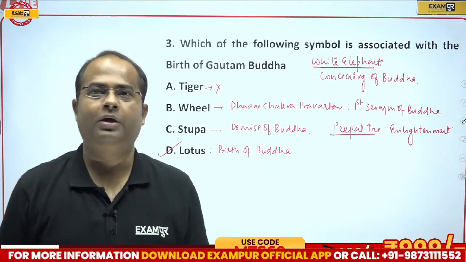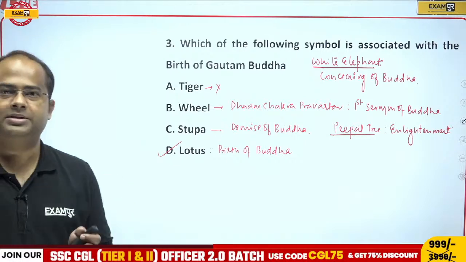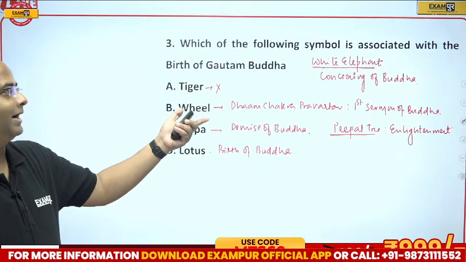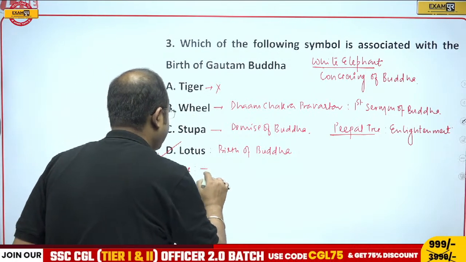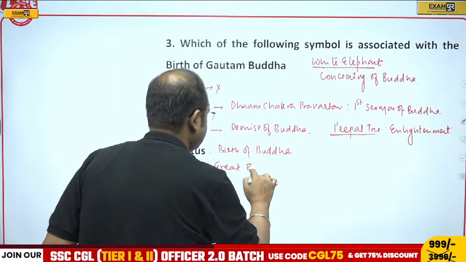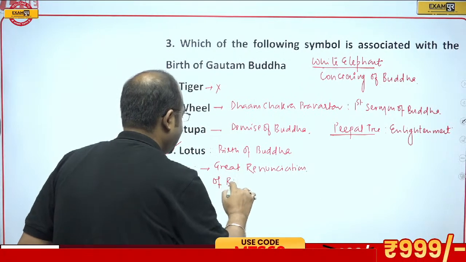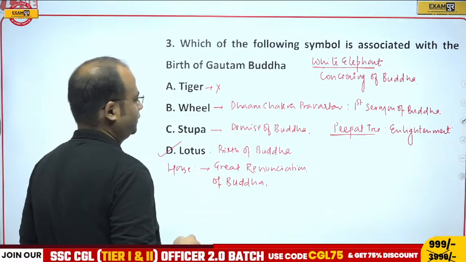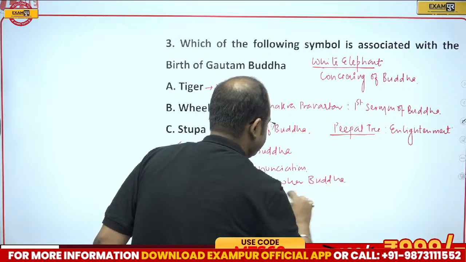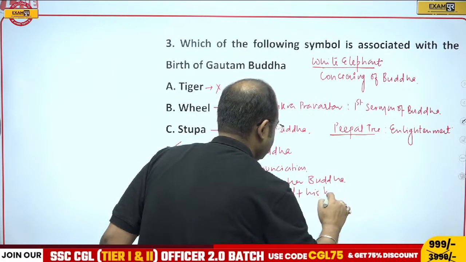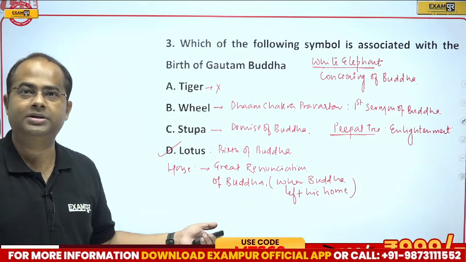So definitely all of you guys, those students who are saying option D, they are correct, because stupa symbolizes the demise of Buddha. White elephant is the conceiving of the Buddha. And horse symbolizes the great renunciation of Buddha. That means when Buddha left his home at the age of 29, for the search of enlightenment, that symbol is the horse.